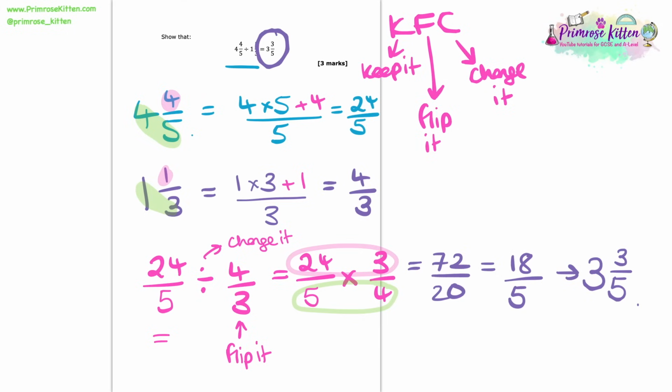We need to make that final link. The reason why that is the same is because in the number 18, you can get 5 3 whole times. So we have 3 as our whole number, and then we'll have a remainder of 3 because 18 minus those 3 5s gives us 3. So that's why we have 3 and 3/5, and we have shown what we needed to.